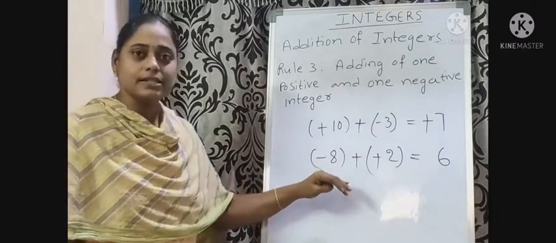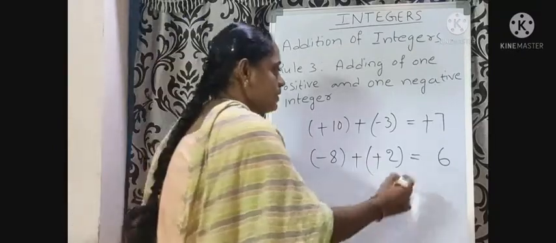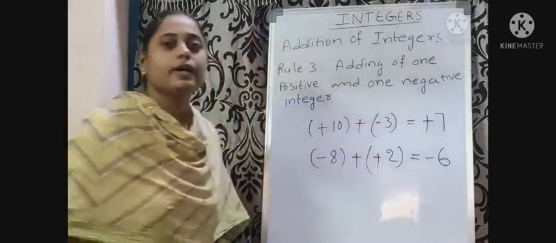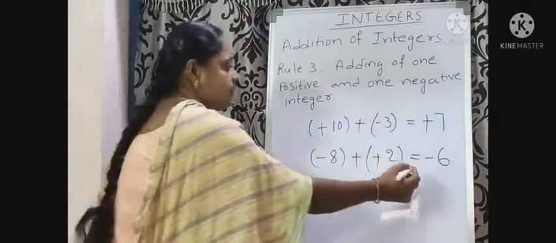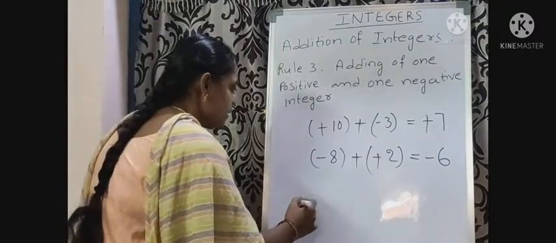What is the biggest integer? 8. What is the sign of 8? Minus. Now place the sign of the biggest integer before the result. That is minus 6.